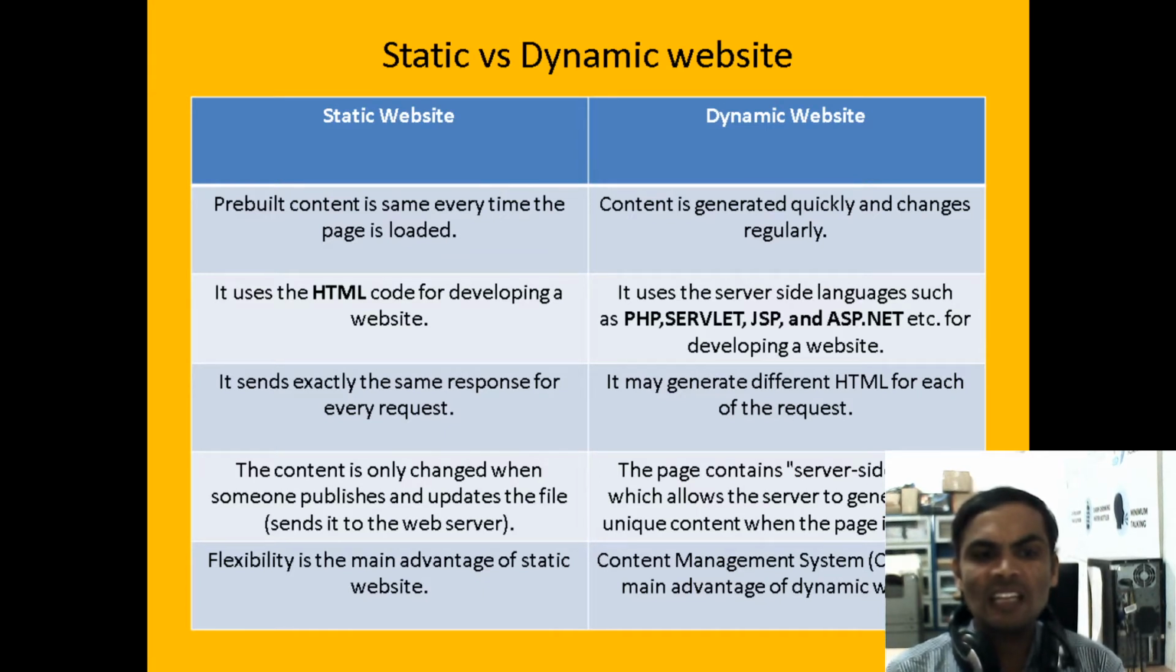A static web page sends exactly the same response for every request. A dynamic web page, based on your request, sends a response for every request. It may generate different HTML for each of the requests, so under the dynamic one, based on your request, it will send different HTML. In a static page, the content only changes when someone updates and publishes the file.